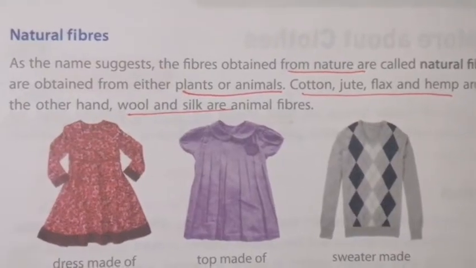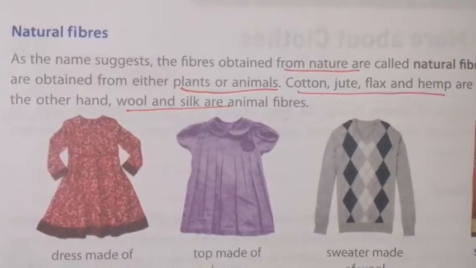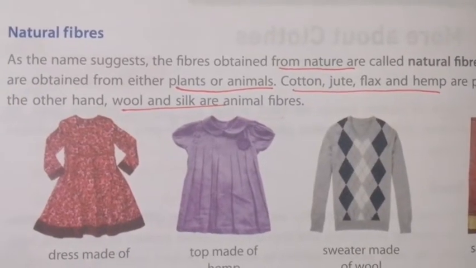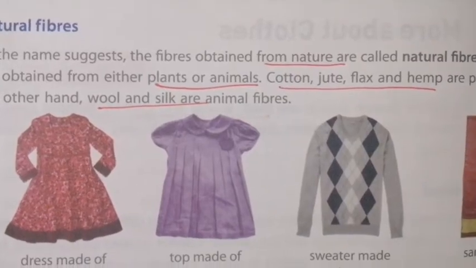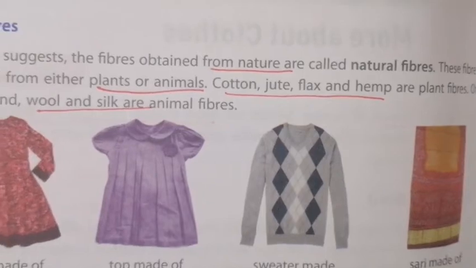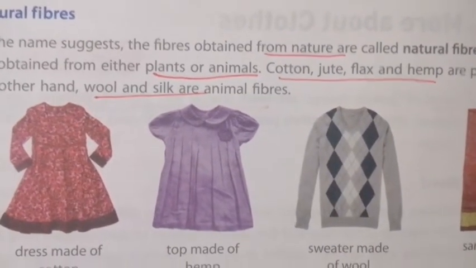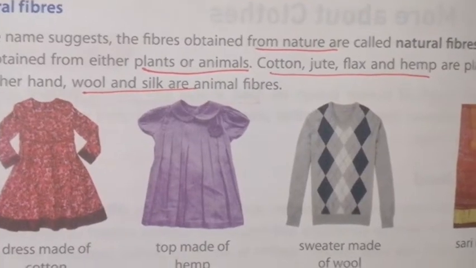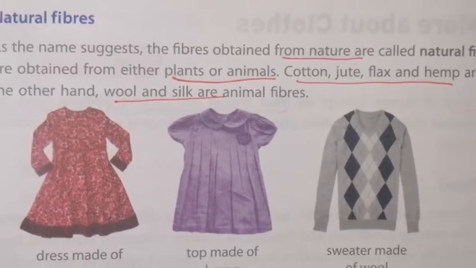What is the first one? Natural fibers. As the name suggests, natural fibers are the fibers that are obtained from nature. From where do you get natural fibers? From nature, so they are called natural fibers. These fibers are either obtained from plants or animals.